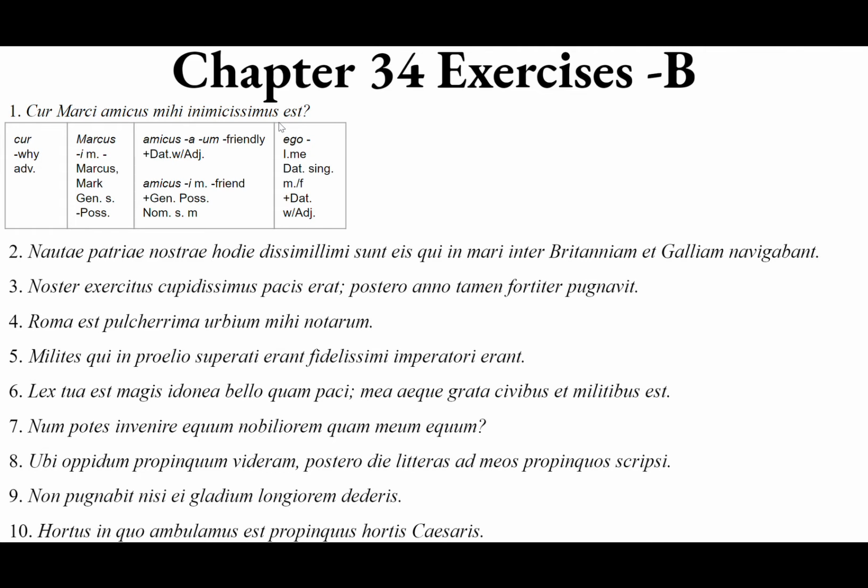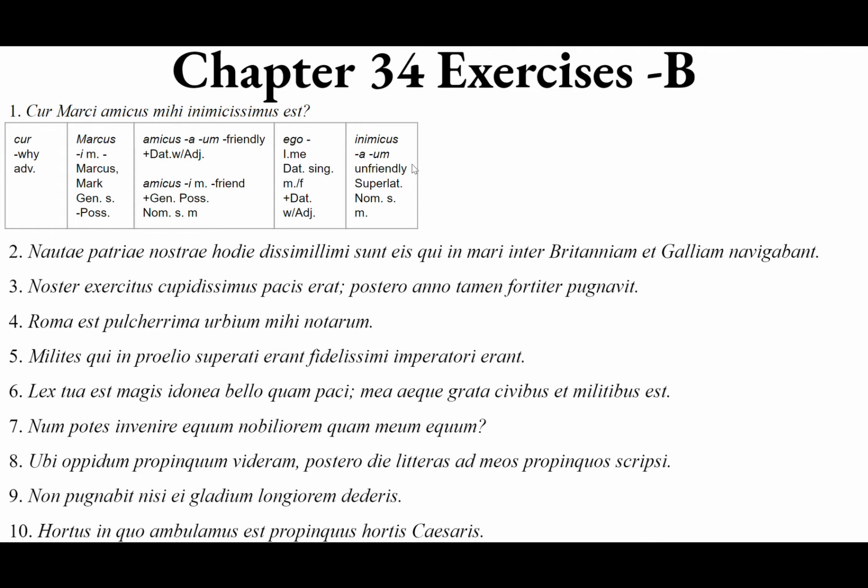I know what the answer is because we are following up with inimicissimus, from inimicus, a, um, meaning unfriendly. And just like amicus, we could get a substantive, inimicus, i, masculine, an enemy, a rival, a personal enemy, someone who is unfriendly, to a dative.